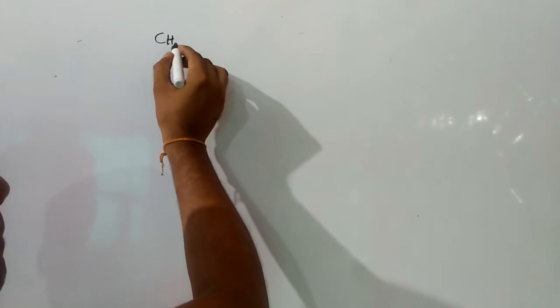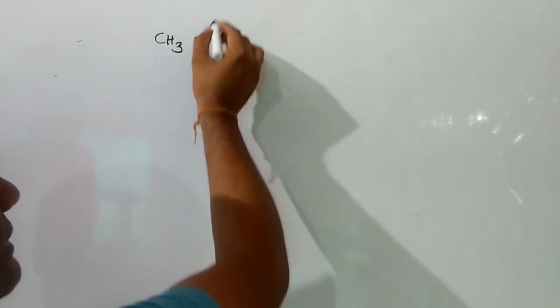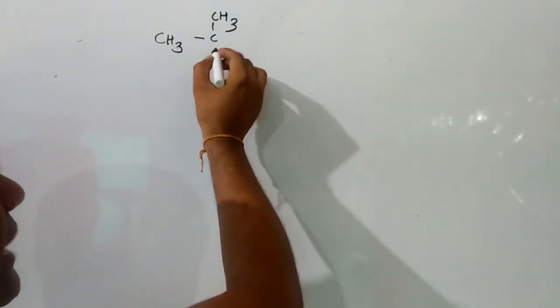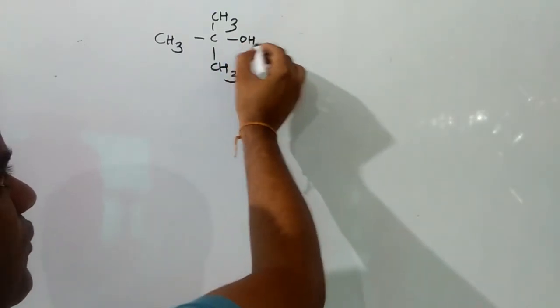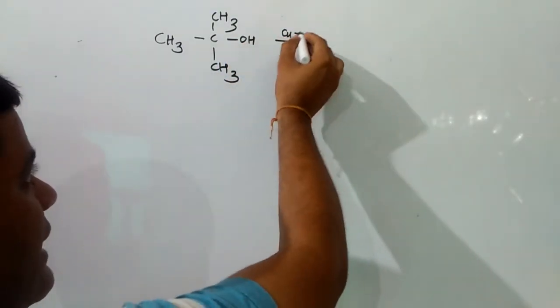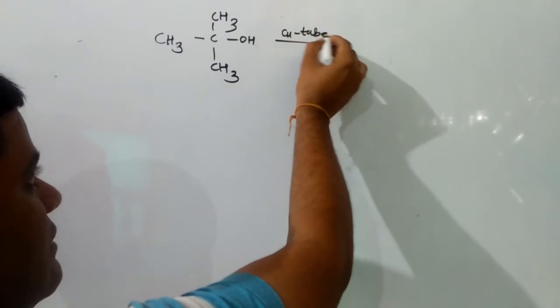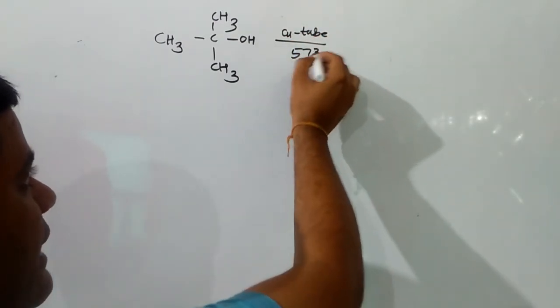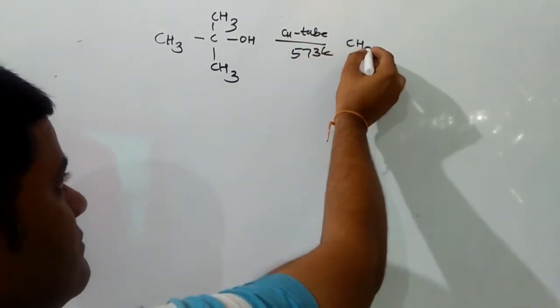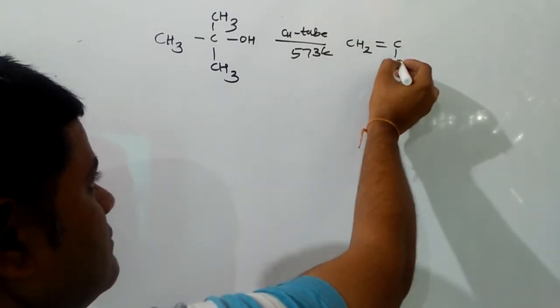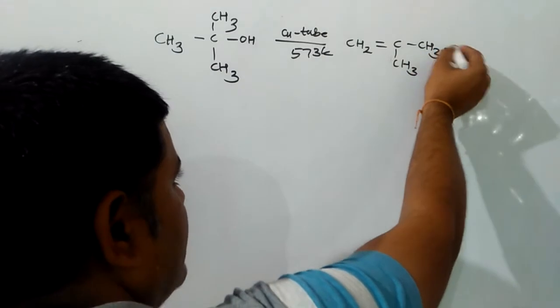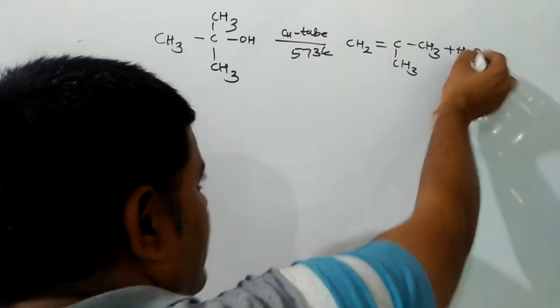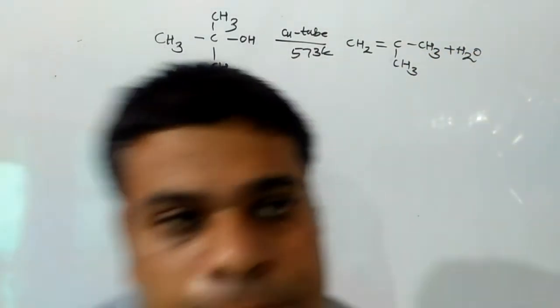When a tertiary alcohol is passed through copper tube at 573 Kelvin, dehydration takes place and we get an alkene as the product. I hope you understand. Now I will do the conversions on the basis of this.